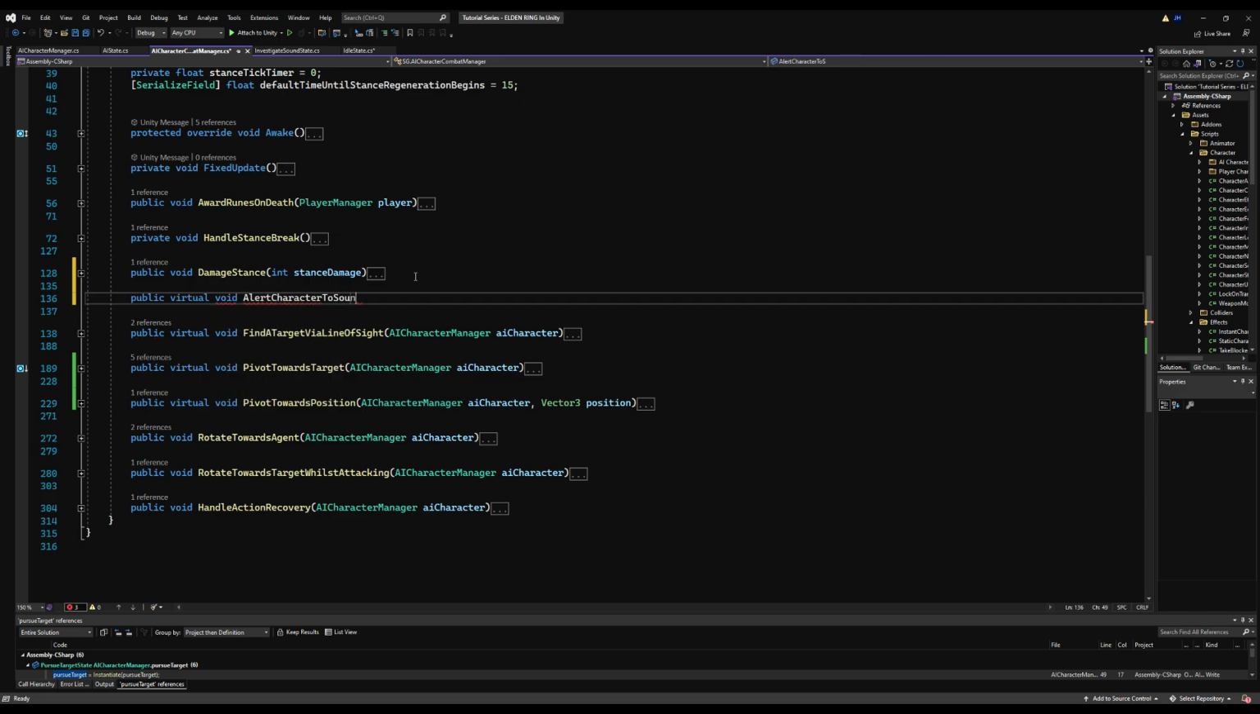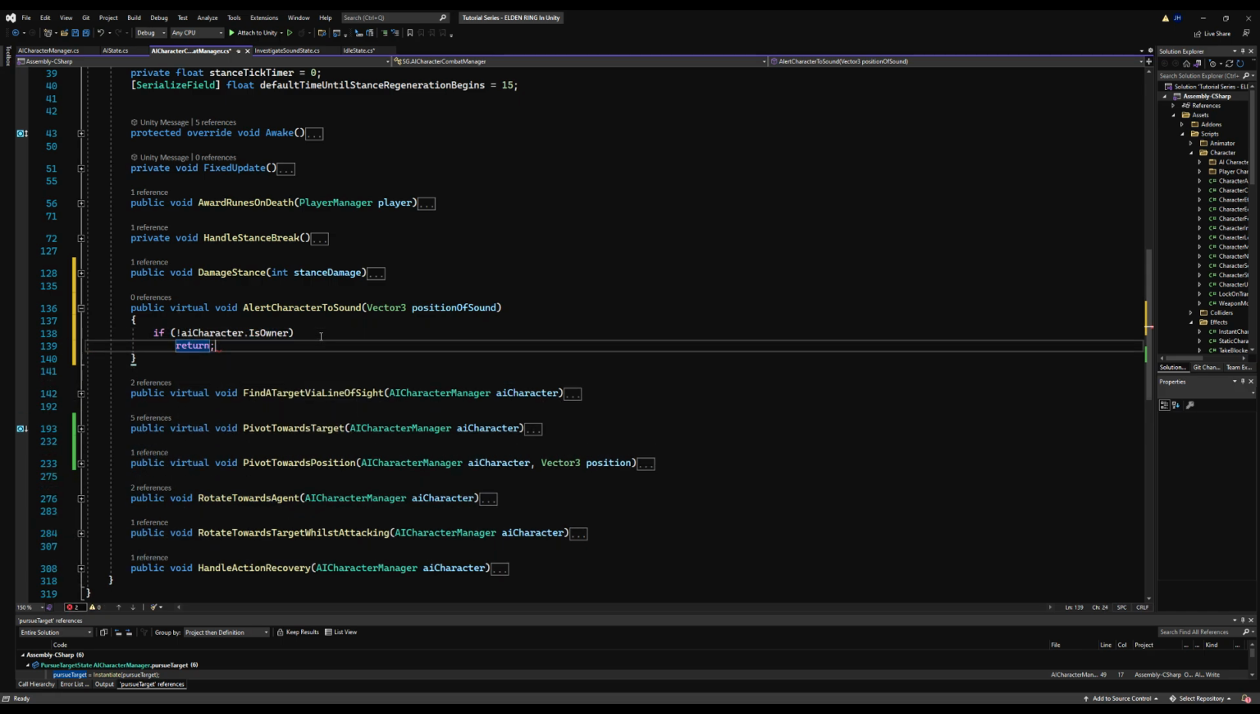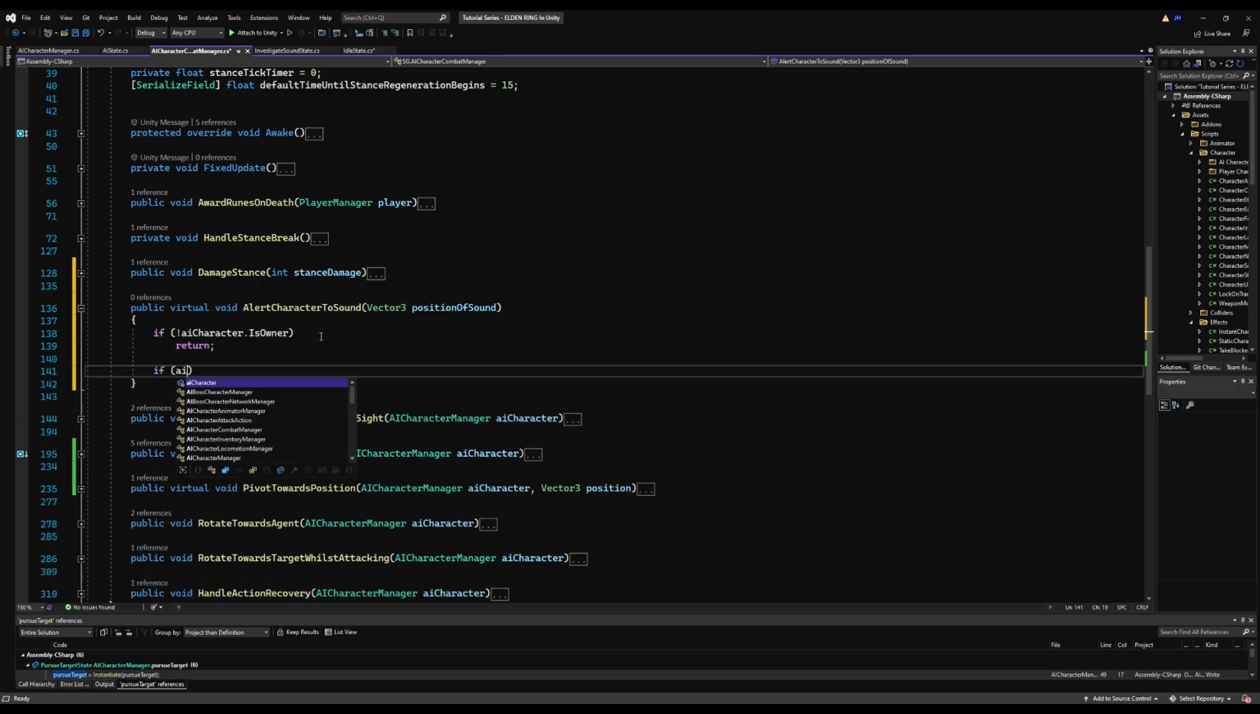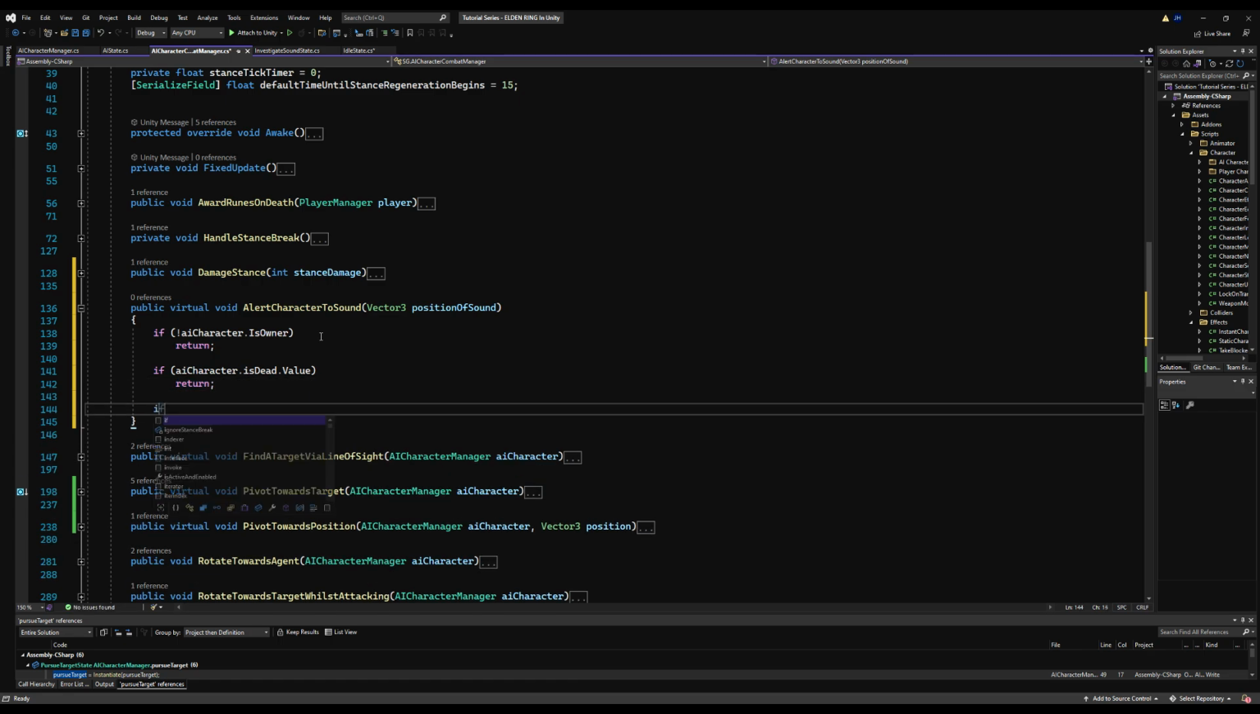So now over here on the AI character combat manager, let's make a public virtual void AlertCharacterToSound, virtual in case you want to override it on a different AI to make it slightly different. We're going to make this require the position of the sound, of course. Then we're going to say if the AI character is not owner, we're going to return, because only the server should be doing any of these AI actions. Then, if AI character is dead dot value, return. We don't want them to attempt to investigate sound if they're already dead.